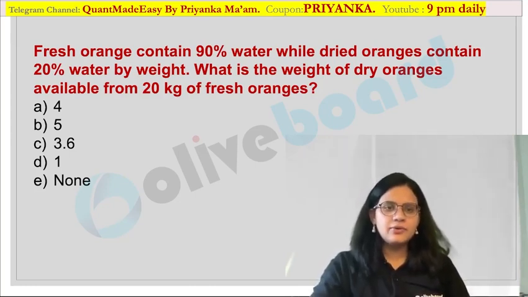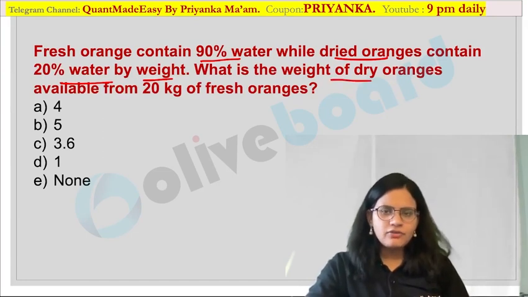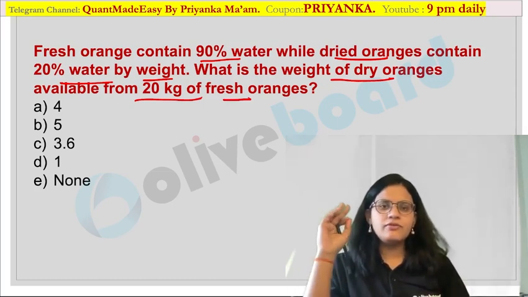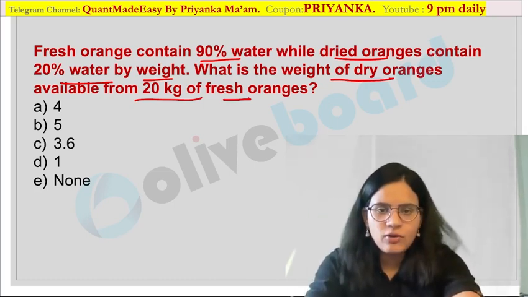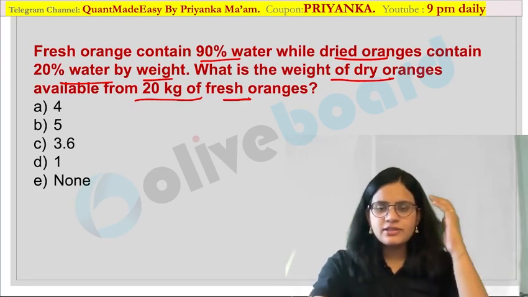Okay, so what is said over here? Fresh oranges contain 90% water, while dried oranges contain 20% water by weight. So what is asked in your question now? What is the weight of dry oranges available from 20 kgs of fresh oranges? Now first of all, before we solve this question, I want all of you to understand this concept well. Now what is this concept?